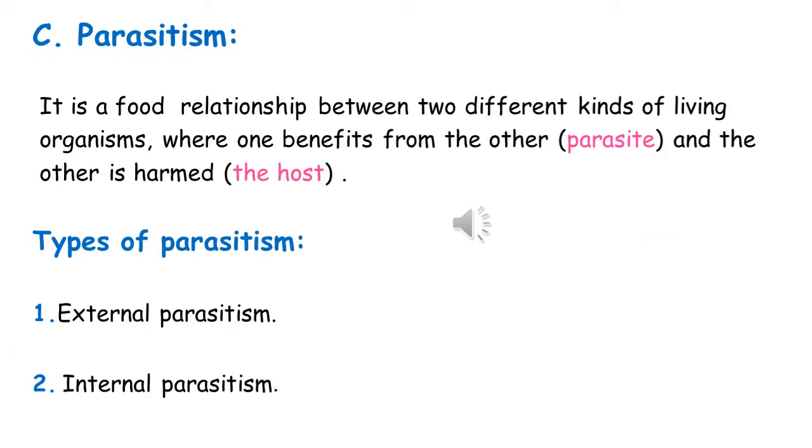Parasitism is a food relationship between two different kinds of living organisms, where one benefits from the other and is known as the parasite, and the other is harmed and known as the host. Types of parasitism: external parasitism and internal parasitism.